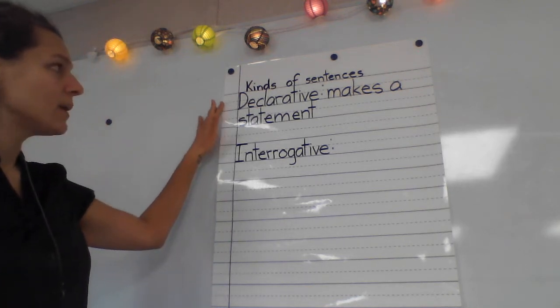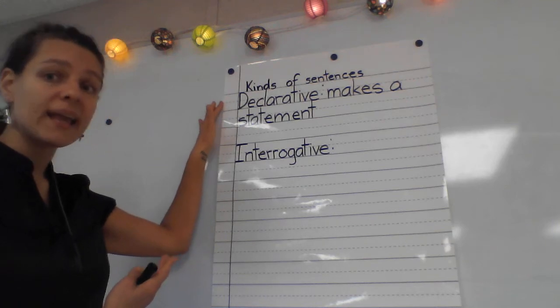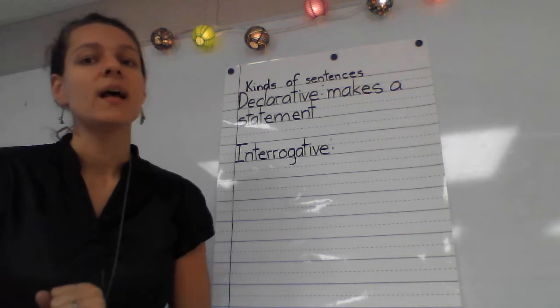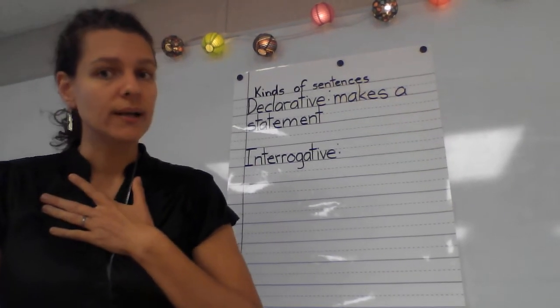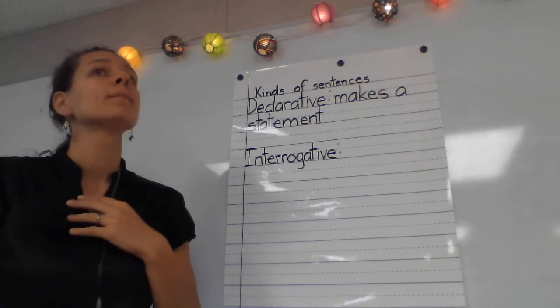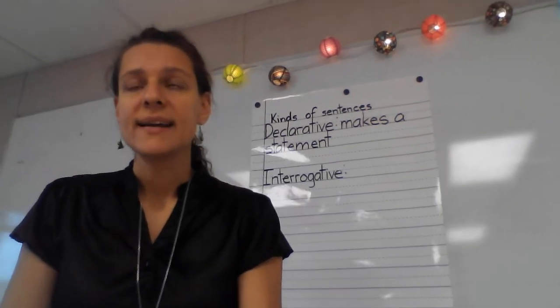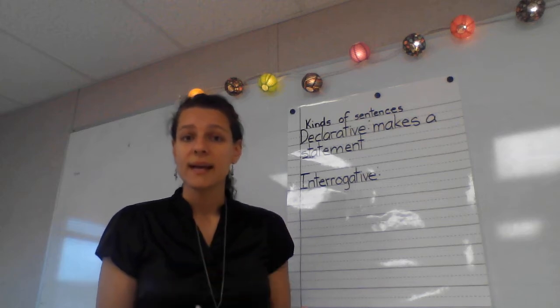So anytime you're writing a declarative sentence and making a statement, you're always going to use a period at the end. So if I made the declarative sentence, I am a teacher, what would I put at the end? What kind of end mark? Good, a period. If I said, we live in New Mexico, that's making a statement.